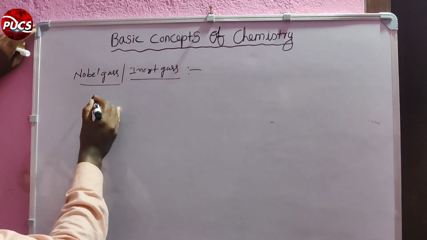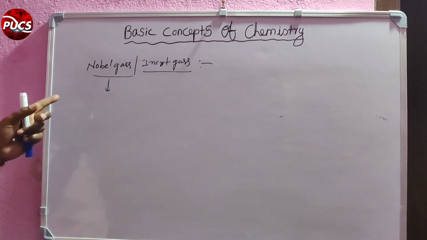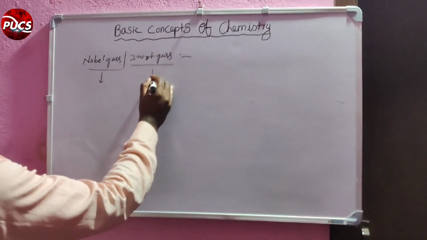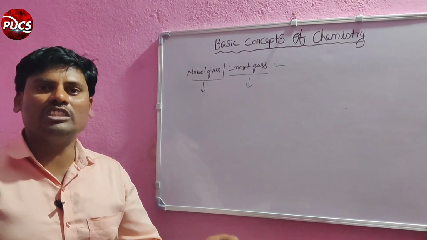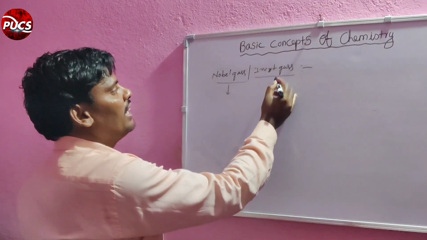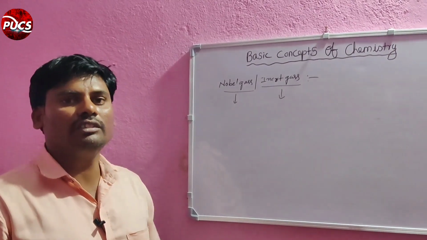This name was discovered by Nobel scientists, that's why the name Noble was given. Inert means the elements contain 8 electrons in the outermost shell, so they are stable, and that's why they are called inert gases.